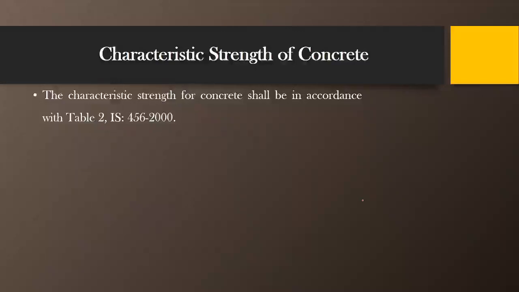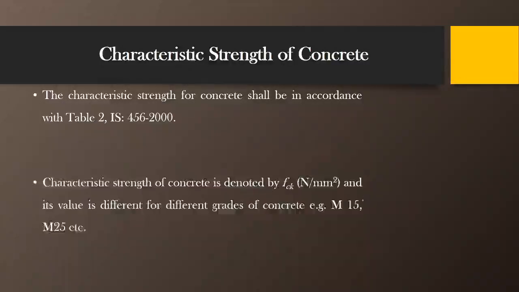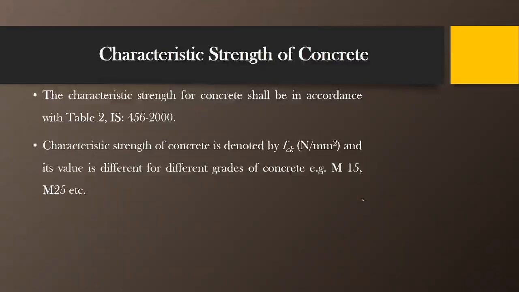The characteristic strength of concrete shall be in accordance with Table 2 given in IS 456-2000. In this table, the IS code gives different values of characteristic strength for different grades. The characteristic strength of concrete is denoted by Fck, and it is normally expressed in Newton per mm square, or MPa, that is megapascal, and its value is different for different grades of concrete, for example M15, M25, etc.